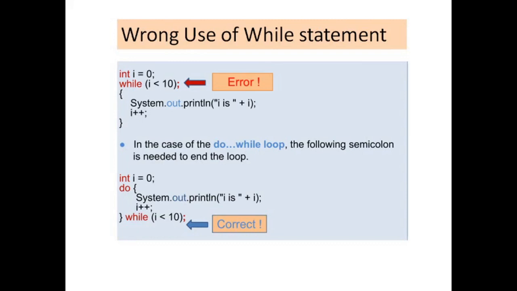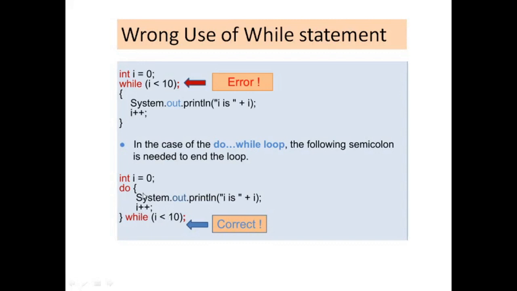Now sometimes what happens is we do not follow the exact syntax, and we introduce some amount of error inside it. See the difference. Let me first discuss the code that is given below: int i is equal to 0, do System.out.println(i++), and then a while statement. This is a simple do while statement. It first initializes the variable i to 0, then prints it, and then increments i. So 0 gets printed, and then i becomes 1.